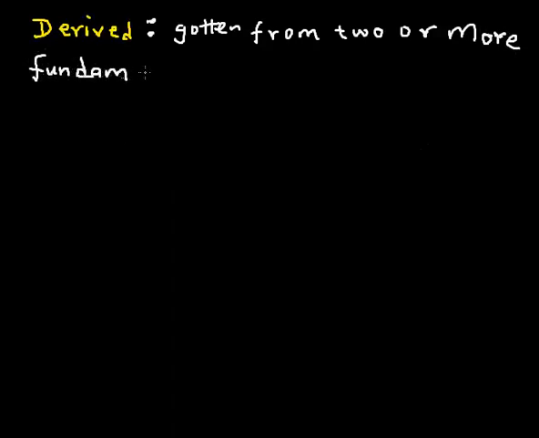So when you combine two or more fundamental quantities to create a formula, then such a formula is called a derived quantity. We are going to be looking at some examples.